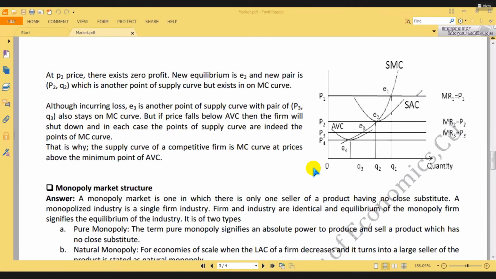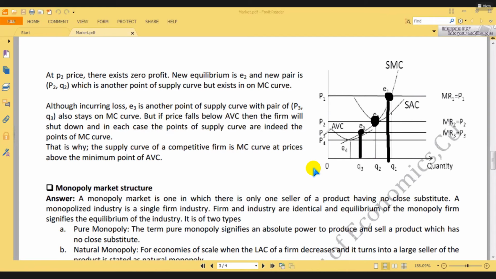Yes, sir. So this is the abnormal profit situation, this is the no profit situation, and this is the loss situation. So these three are actually the supply curve.